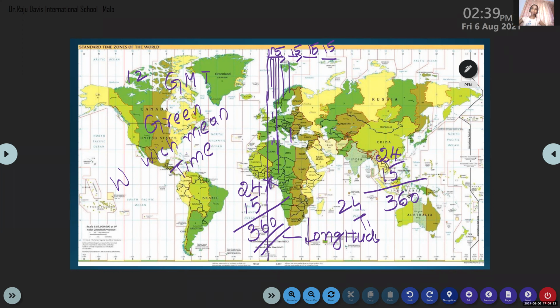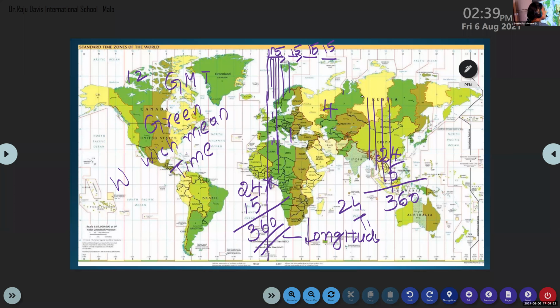The time difference between each longitude is 4 minutes. That we have studied. 4 minutes. So the time difference between each longitude is 4 minutes.